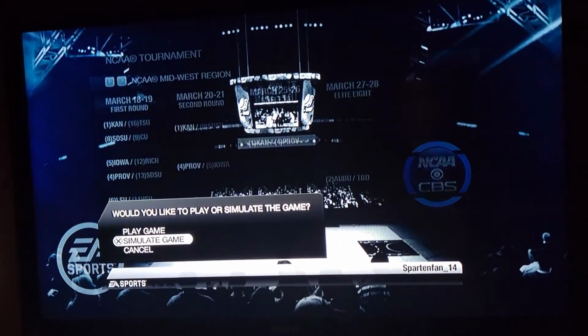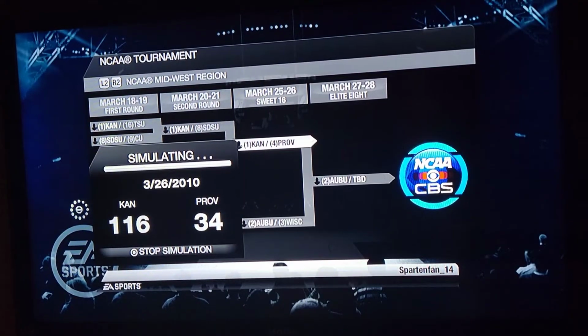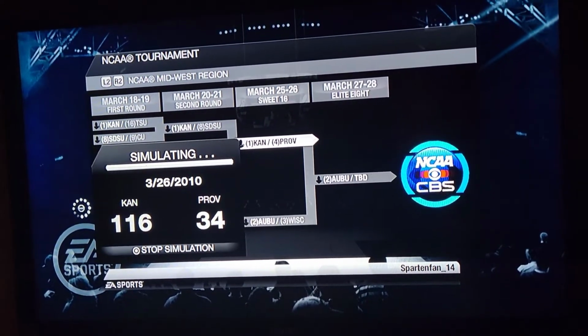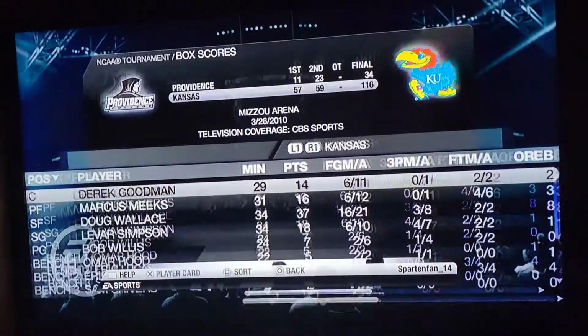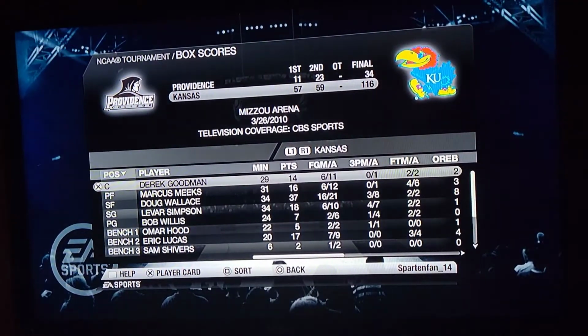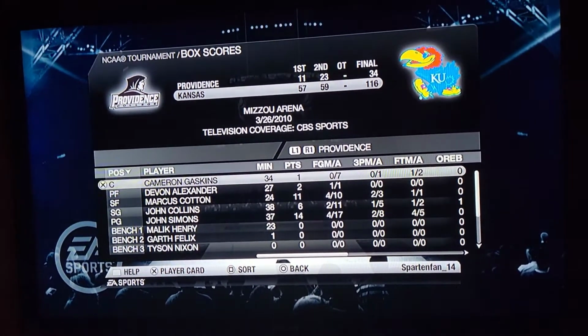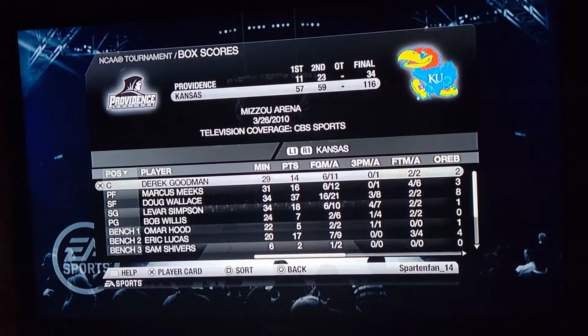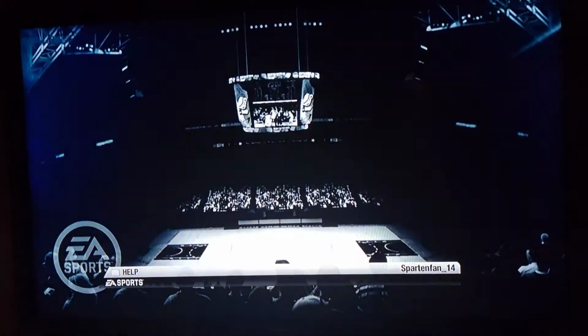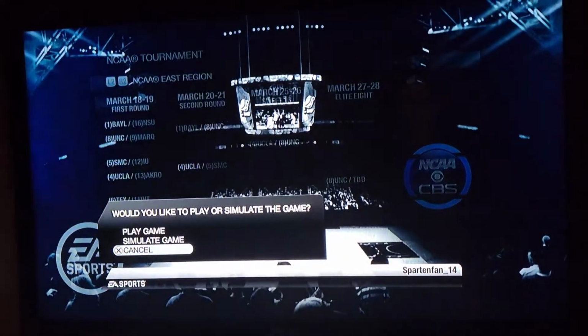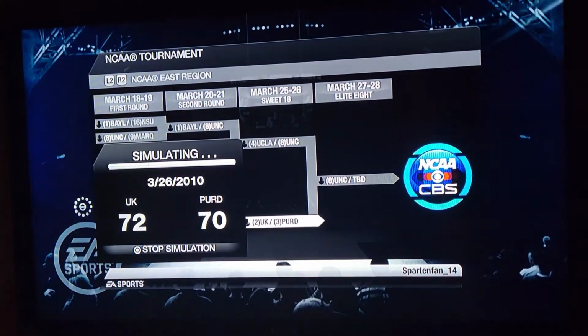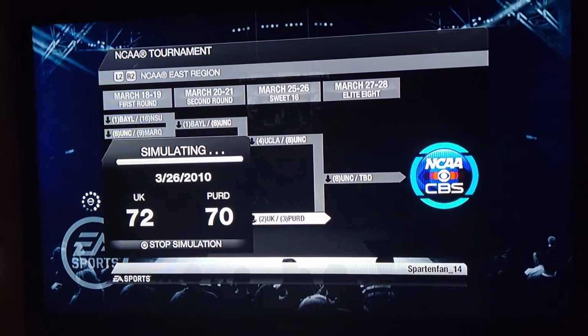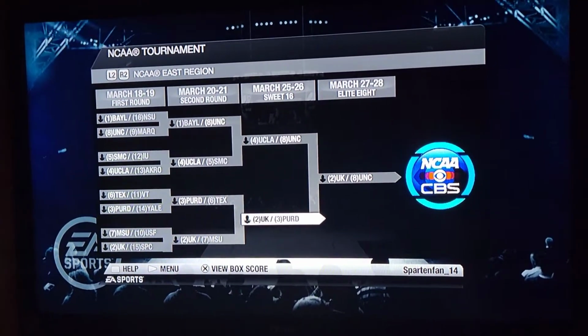Kansas versus Providence. Oh my gosh, Providence only scores 34 points. Wow. They did not have a good shooting day. Wow, that's crazy. Kentucky versus Purdue. And UK barely squeaks by. Wow.